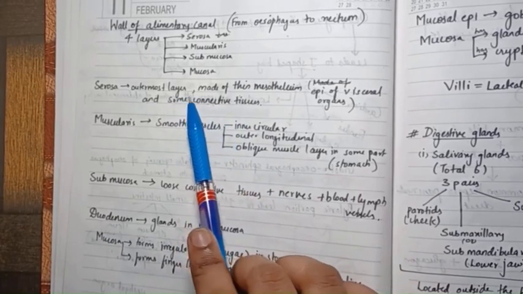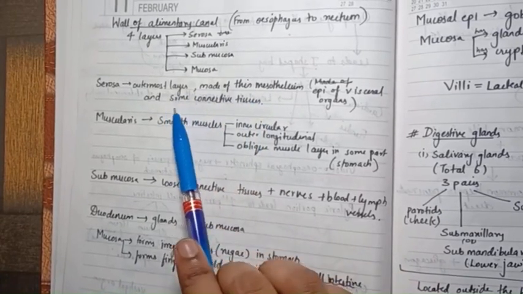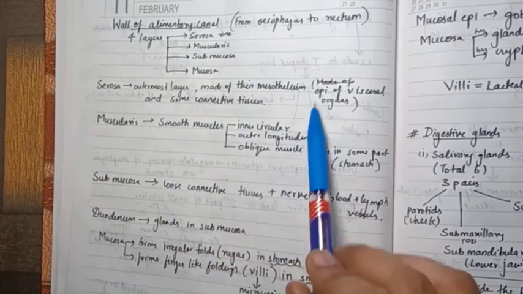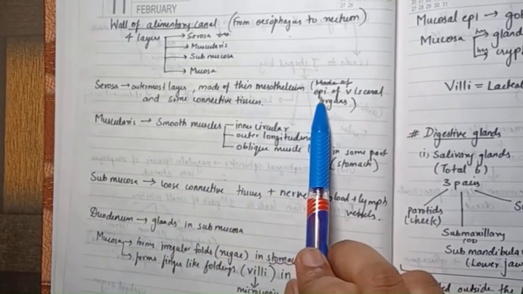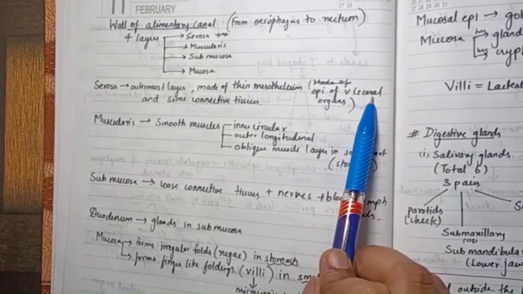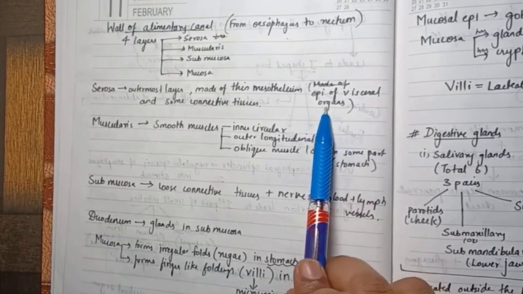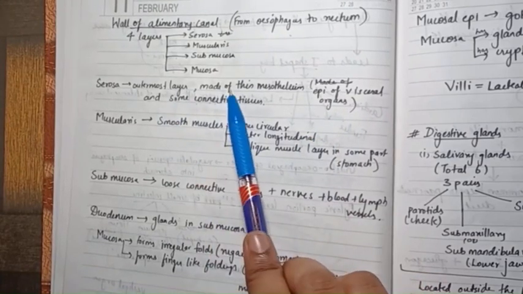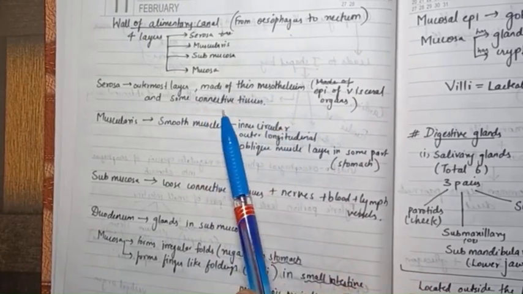So the outermost layer is made of thin mesothelium and some connective tissues, and this serosa layer makes up the epithelium of visceral organs. What is the meaning of visceral? Visceral means soft organs.